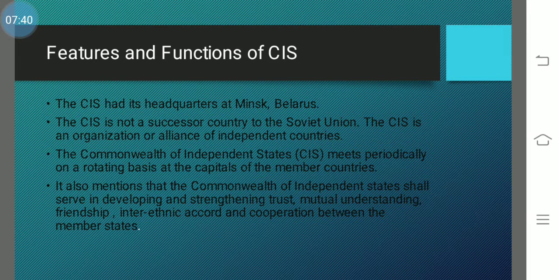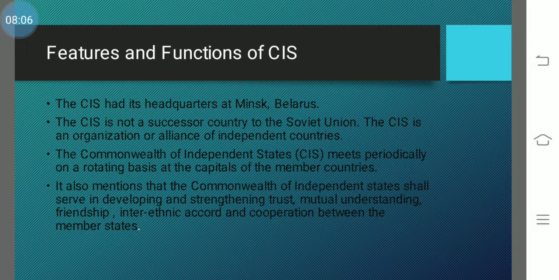Now, where is the headquarters of CIS? It is in Belarus. And remember, this is not the successor to the Soviet Union. This is just an organization, and that too informal. They are not one here. They are coming into cooperation as independent nations.